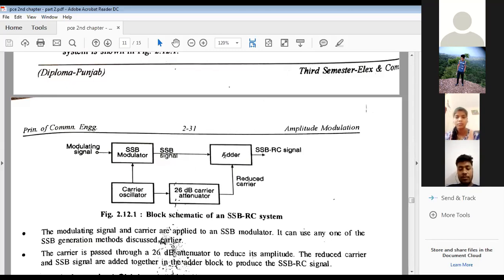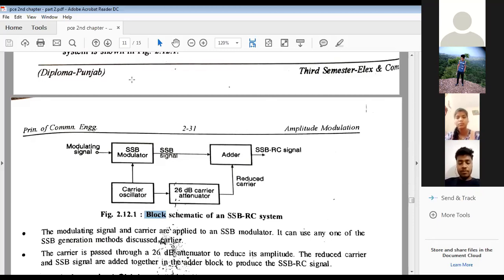Now this adder has two inputs. One is the SSB signal, which is the output of the SSB modulator, and the other is the carrier oscillator output, with its amplitude reduced by 26 dB. Then we feed both to the adder. And what is the role of the adder? It generates a single sideband reduced carrier signal, right?